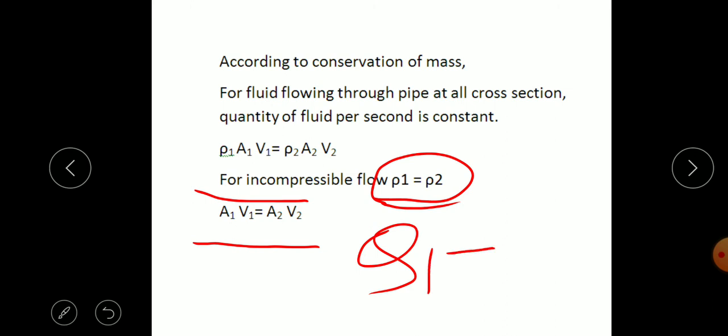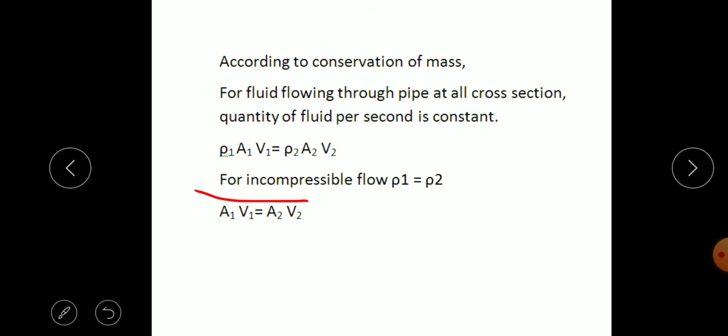Discharge is area into velocity, so Q1 is equal to Q2. So this is the simple continuity equation, A1 V1 is equal to A2 V2, for incompressible fluid, and for compressible fluid, or in general, rho 1 A1 V1 is equal to rho 2 A2 V2.